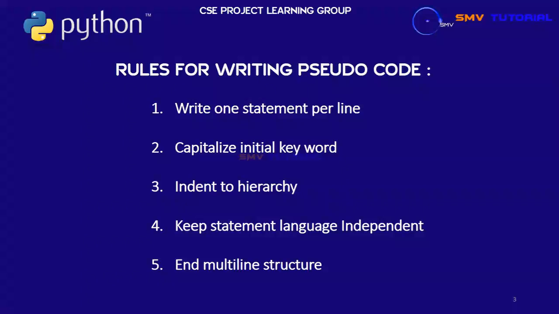The initial keywords are capitalized, but the statement letters are independent. And fifth is end multi-line structure. All programs are completed with the final word end. Keep this for all pseudocode.